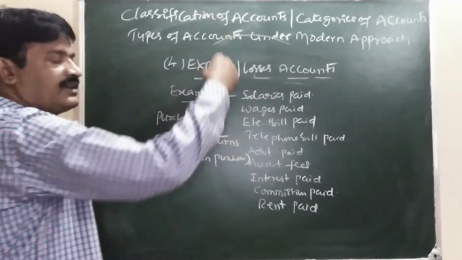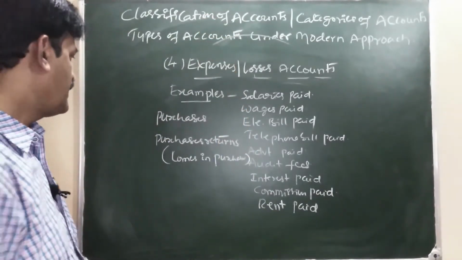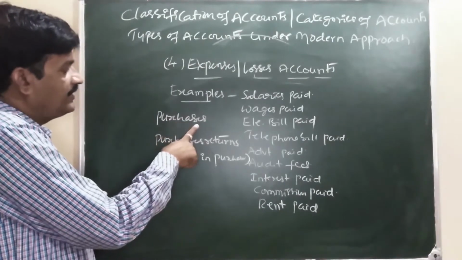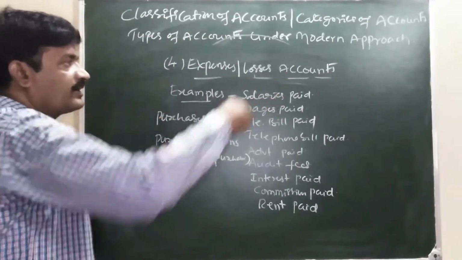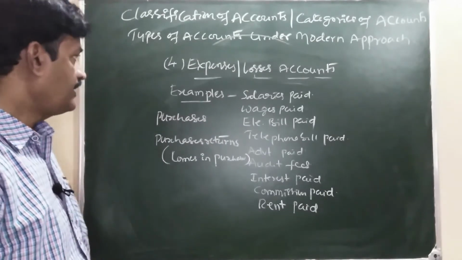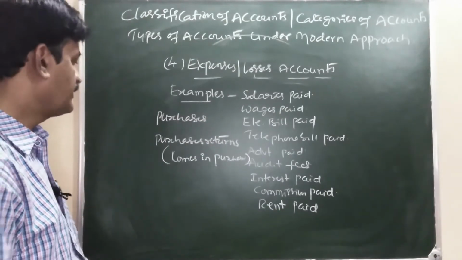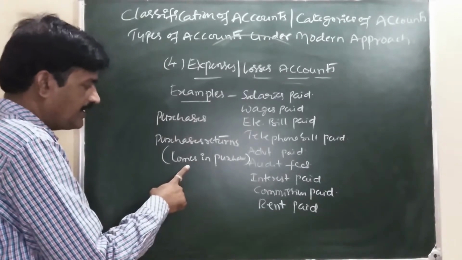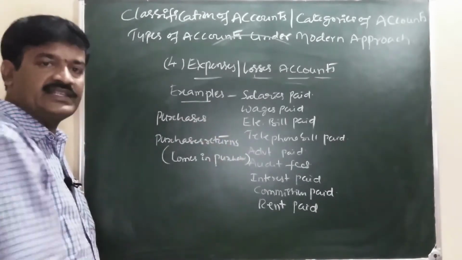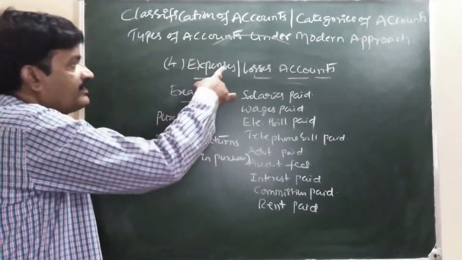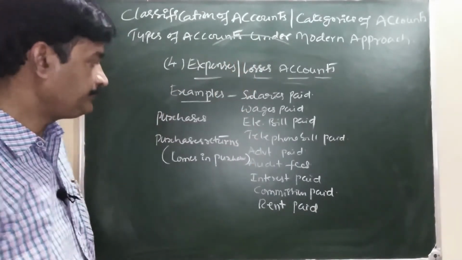So purchases and purchase returns come under what? Comes under expenses losses account. Purchase returns comes in purchases, it reduces purchases. Purchases comes in expenses.